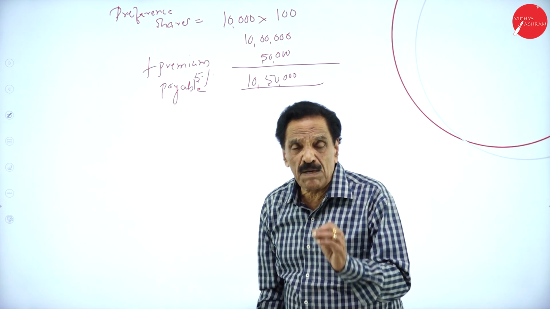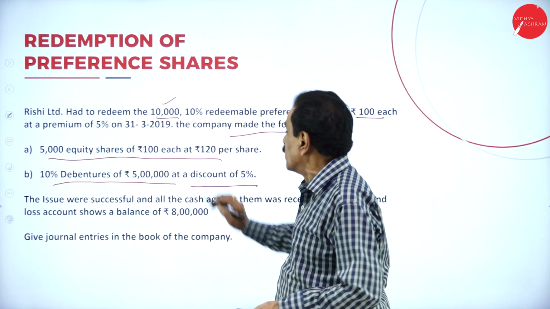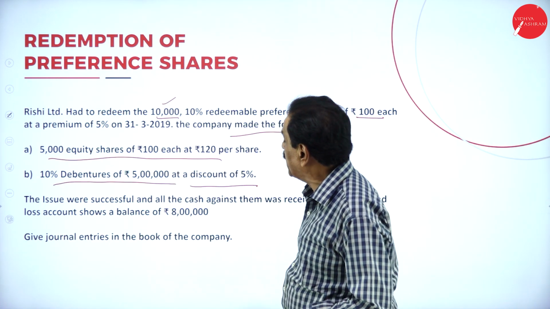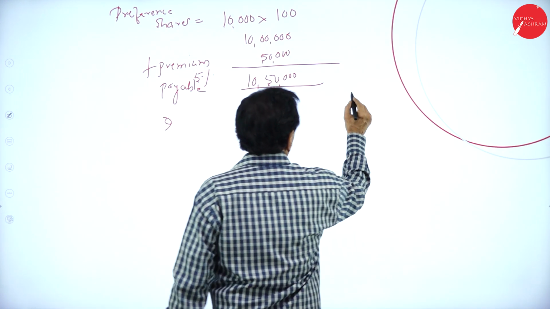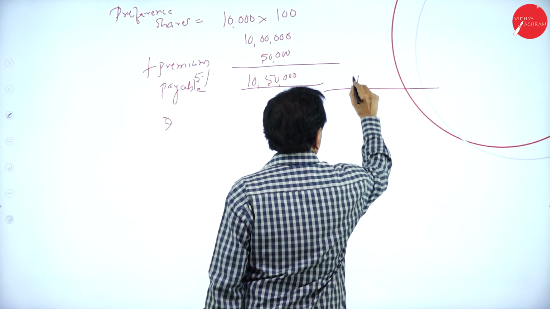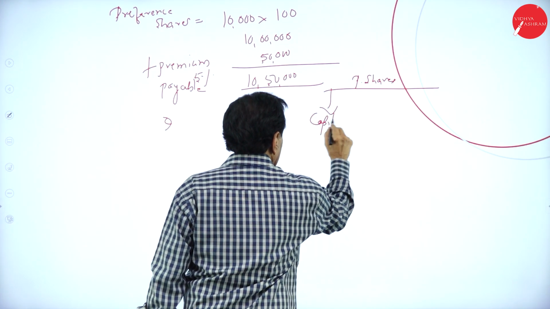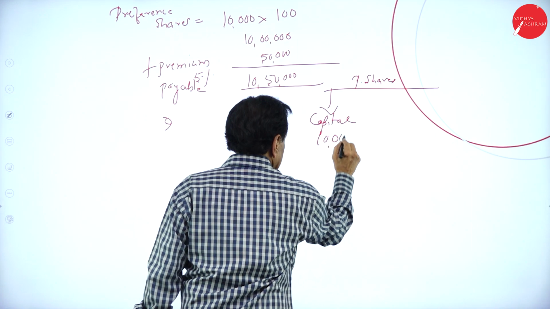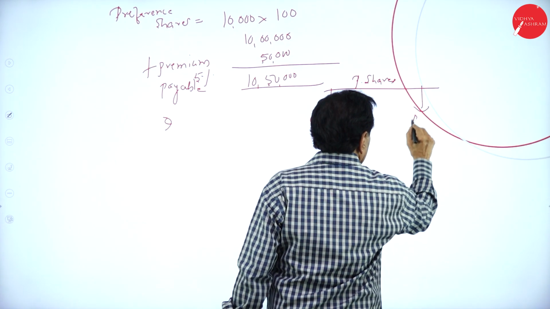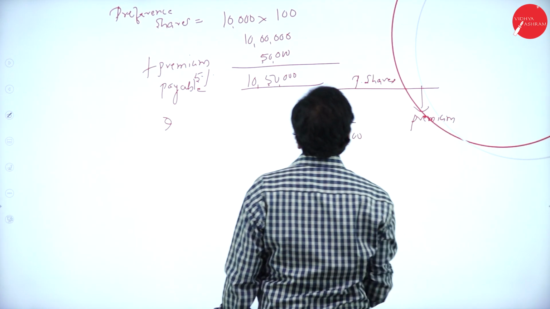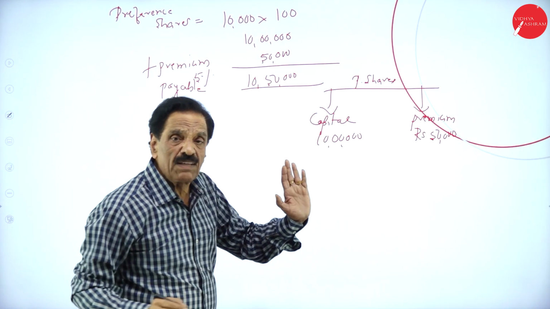So preference share premium should be paid out of the equity share premium. If we see that, have you got any equity share premium? 5,000 shares of 100 each at rupees 120, he says. He is issuing the shares. Here, you have got preference share capital of rupees 10 lakh and a premium of rupees 50,000. Totally, we have to pay 10,50,000.